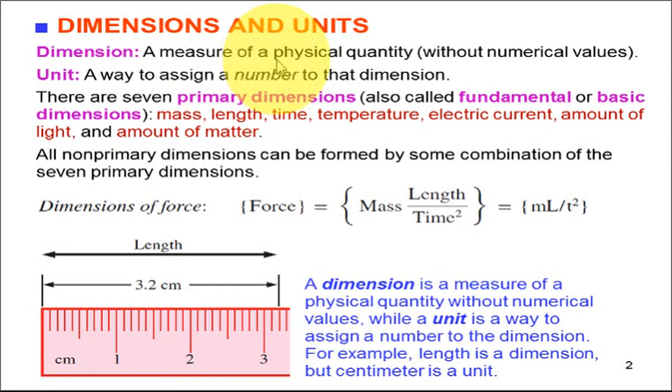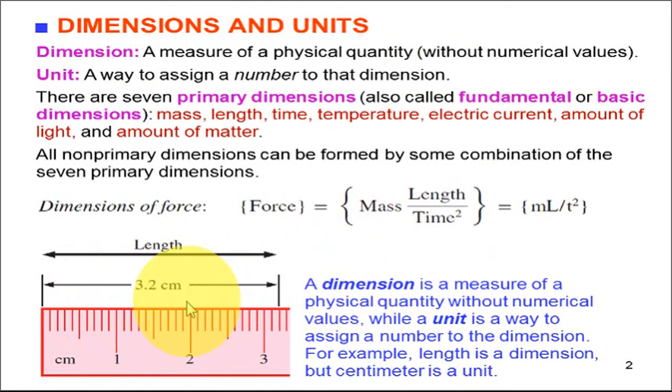It is a measure of a physical quantity without numerical values, while a unit is defined as a way to assign a number to that dimension.